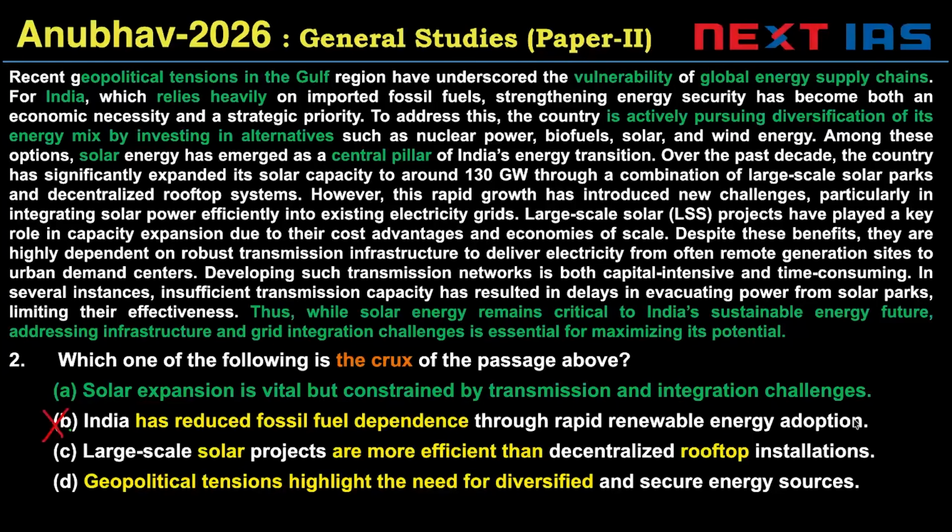B is invalid. C says large scale solar projects are more efficient than rooftop installations. So no mention of "more efficient than." C would be invalid. And D says geopolitical tensions highlight the need for diversified and secure energy sources. Now, I've left option A out of discussion so far because I wanted to compare options A and D. I know many students have gone with D as well. What I told you at the start is we are looking for a possibly acceptable replacement of the main point of the author. Now, both A and D are problematic in some way.